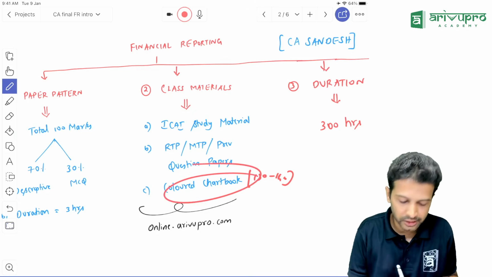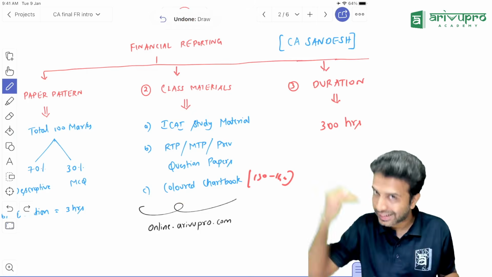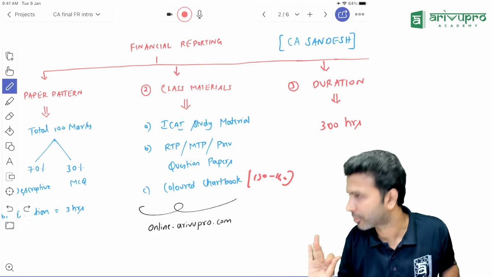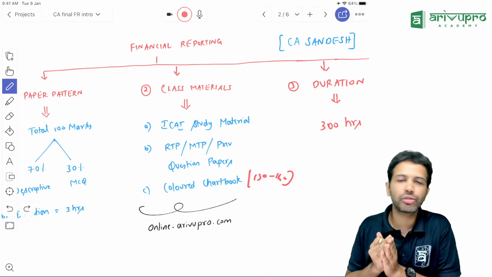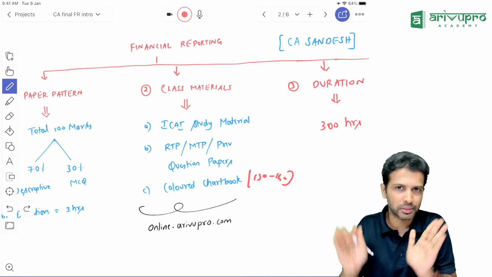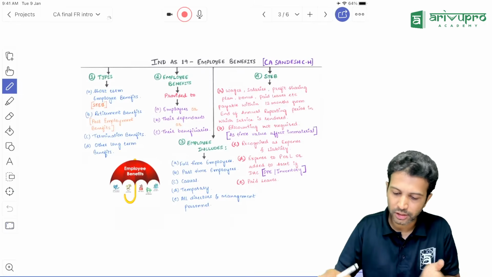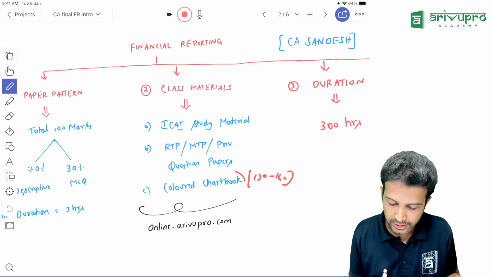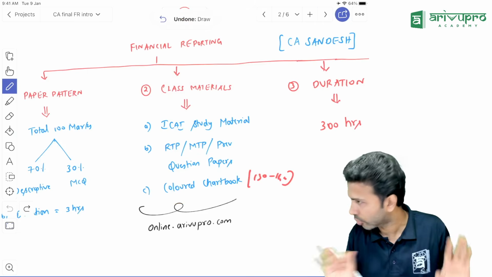Through this colored chart book, you will be able to revise the entire FR concept syllabus within 6 to 7 hours tops. Remaining time, you can use it to solve your questions. With that idea, I framed this chart book, and I do this for all the subjects which I handle. As I told, on a sample, it looks like this. And don't need to worry also. It's not mandatory that you have to buy it. There is no problem with that.